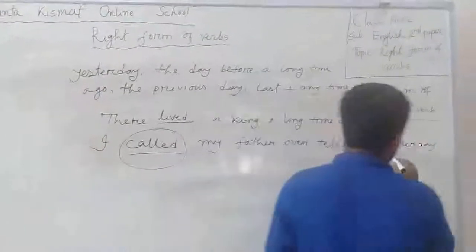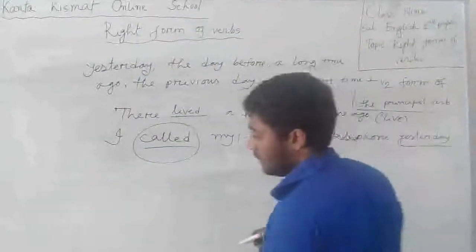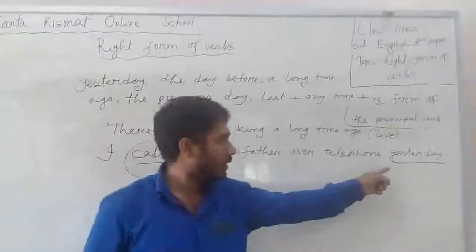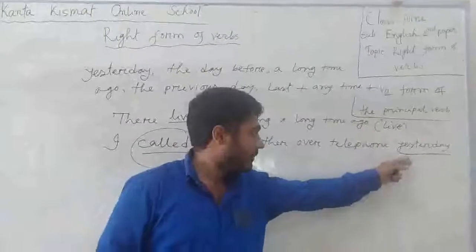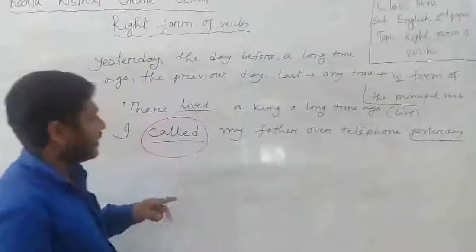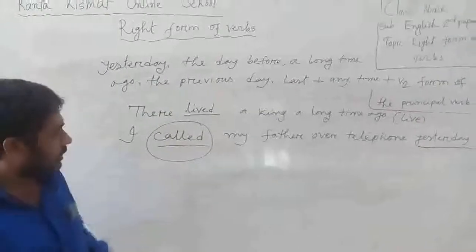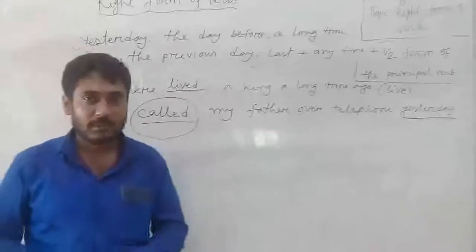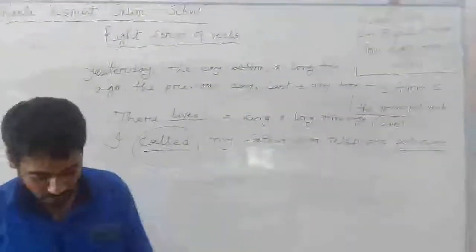Why? Because of yesterday. অতীত নির্দেশক শব্দের কারণে, অতীত নির্দেশক শব্দ, phrase or adverb. Here yesterday is an adverb of past time. For yesterday I have used here called, the past form of the verb call.